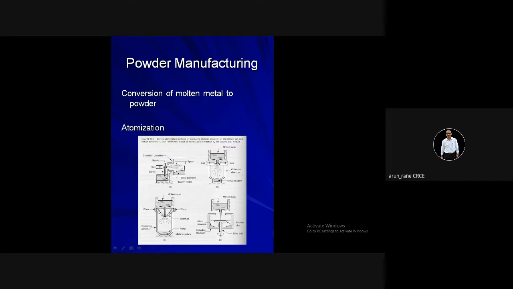The principle is the same: molten metal is passed through a small opening, a small hole, in order to get the metal powder. The medium is different. Here it is gas, here it is water. This is horizontal, this is vertical. So depending upon the space, you can select the atomization method. Then here the disk is rotating and the molten metal is passed, and it is converted into powder. This is under the action of centrifugal force.